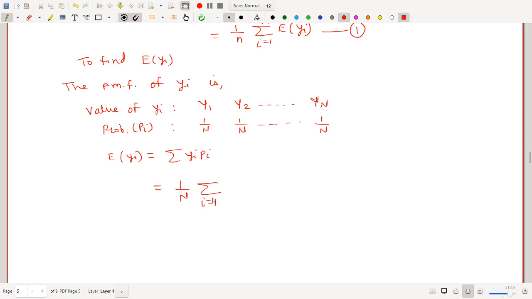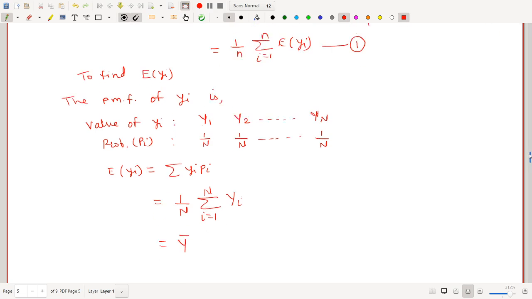So I can write this as 1 upon N summation i is equal to 1 to capital N, capital Yi. Now, this is your formula for population mean, Y bar.